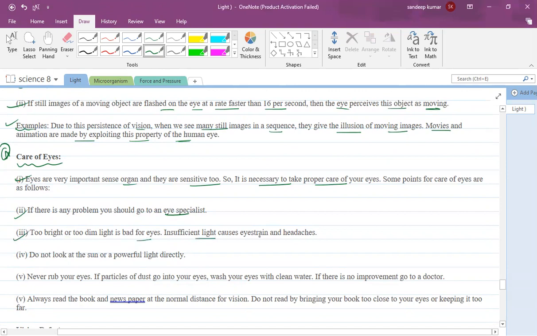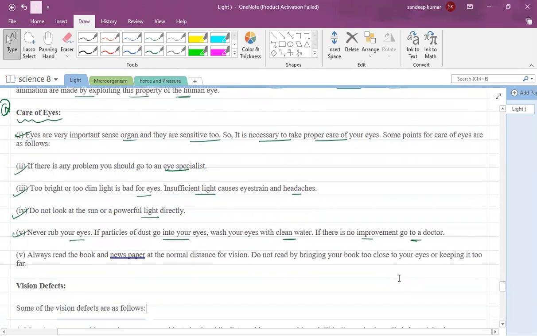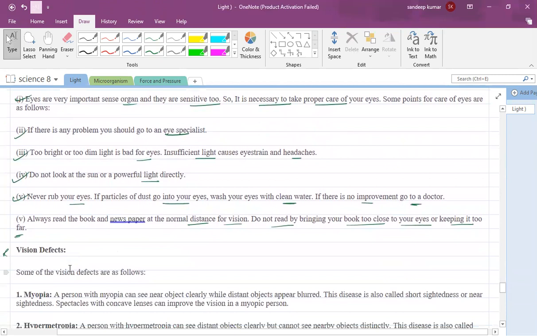Insufficient light causes eye strain or maybe headache. Do not look at the sun or a powerful light directly. Never rub your eyes. If particles of dust go into your eyes, wash your eyes with clean water. If there is no improvement, go to a doctor. Always read books and newspapers at the normal distance for vision. Do not bring your book too close to your eyes or keep it too far. In this way we can take care of our eyes.